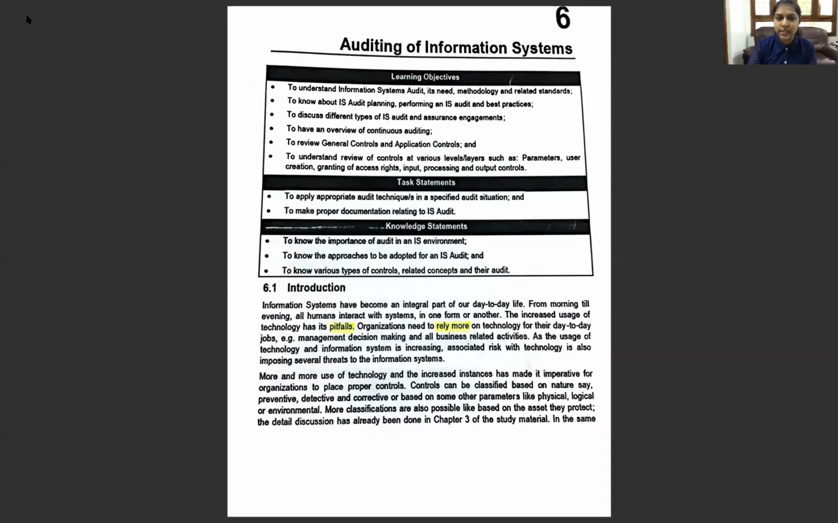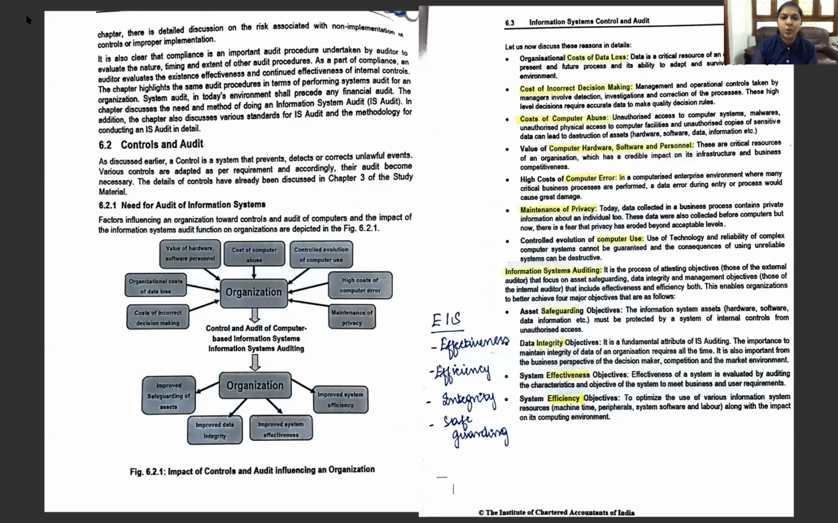Chapter number 6, Auditing of Information System. Why should we be auditing the information system? Because we are relying more and more on the technology these days, and it has also got so many pitfalls. To come over it and to protect our data, we need to audit the information system in an organization. So we are looking at in detail here.